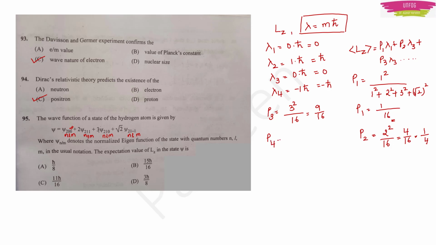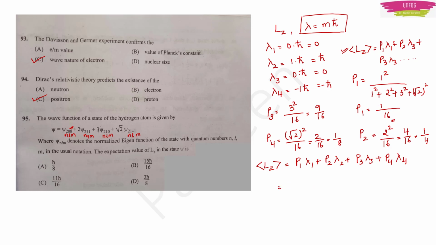Again for the fourth term, square root of 2 is in the coefficient place. So I will take it in the numerator upon 16, 2 by 16. So it will be 1 upon 8. So I got all the values, isn't it? I can now find the expectation value of LZ. So expectation value of LZ will be equal to P1 lambda 1 plus P2 lambda 2 plus P3 lambda 3 plus P4 lambda 4, because there are 4 terms in the equation.